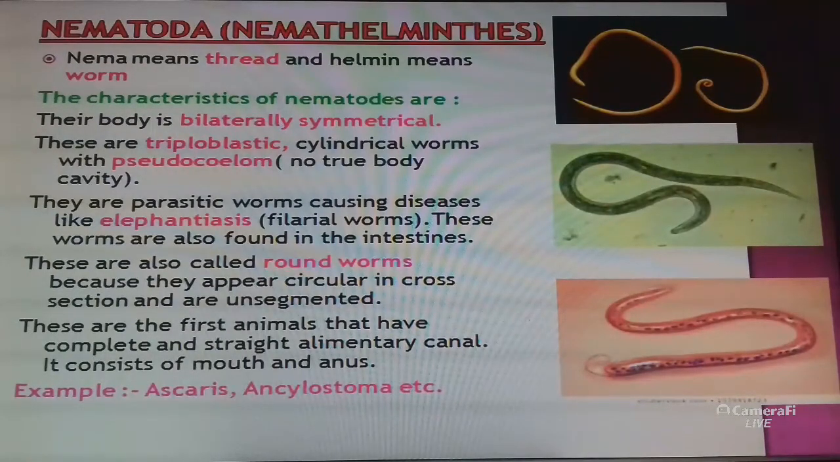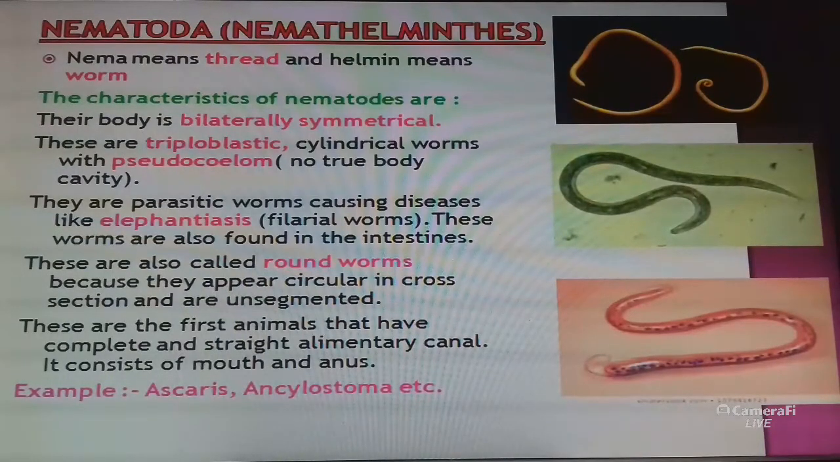These are the first animals that have a complete and straight alimentary canal. The animals in this group are the first animals that have a complete and straight alimentary canal, and it consists of a mouth and anus. So these are the characteristics of Nemathelminthes or Nematoda. Another name of Nemathelminthes is Aschelminthes.